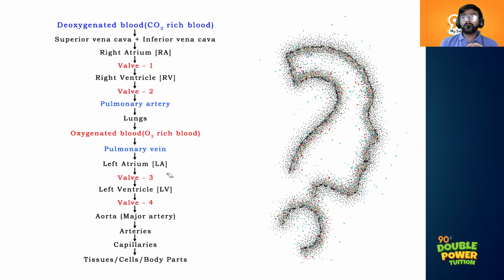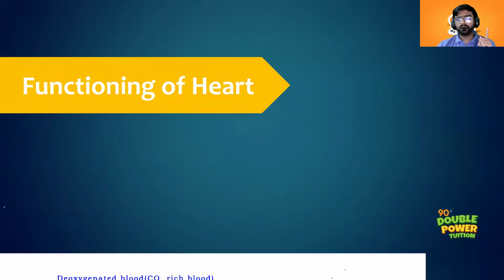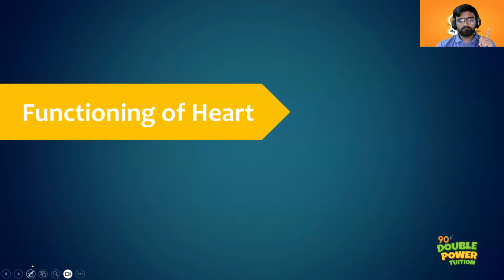We also explained that our heart's functioning is called double circulation, right? The functioning of the heart is called double circulation: pulmonary circulation and systemic circulation. Why are we calling it double circulation? Because the blood enters our heart twice, 2 times, right? First during pulmonary circulation, and the second time during systemic circulation, right? We explained in detail what is pulmonary circulation and what is systemic circulation.